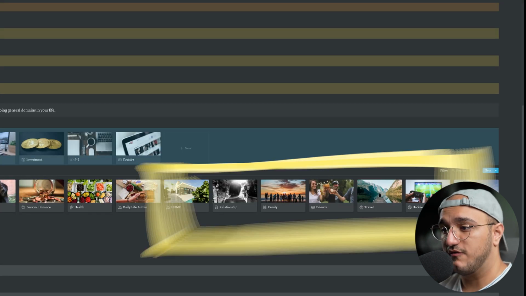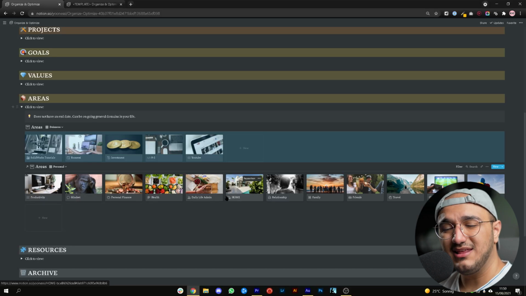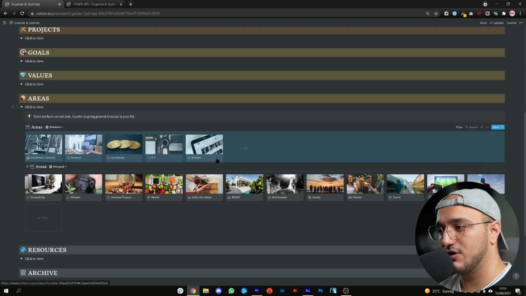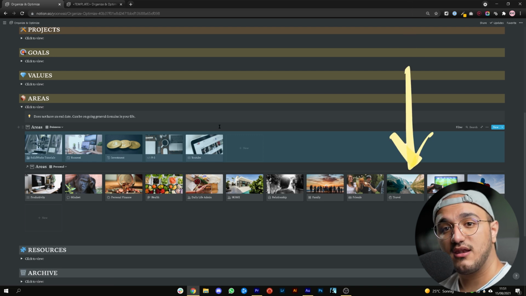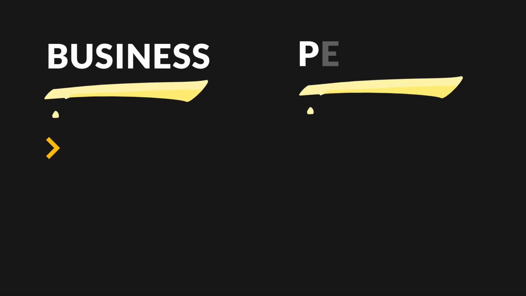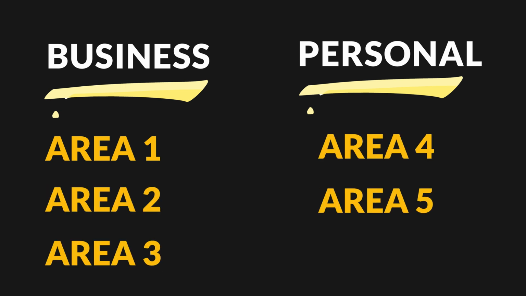So for example, your family, your relationship, your friends, traveling, hobbies, or anything else that you really care about is an area, something that you're going to be working towards to improve. For instance, if in the back of your head you have the goal to travel a lot more, then the area of traveling should be on this list. The first thing you should do is get a piece of paper, divide it into 2 sections, business and personal, and then literally just brain dump all the different areas that you care about.